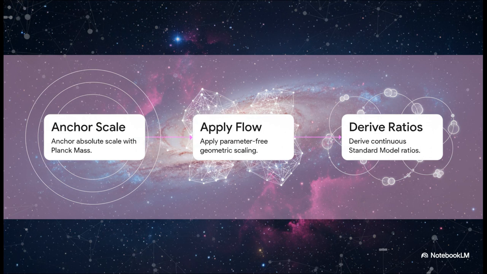The universal structure theorem dictates a very strict sequence here. Step 1. You anchor the absolute physical scale with exactly one empirical measurement, the Planck mass. Step 2. Apply the parameter-free geometric scaling flow natively derived from the network's intrinsic deficit ratio. Step 3. Natively derive the continuous structural ratios of the standard model. It strictly forbids phenomenological curve fitting just to make the math match our observations.